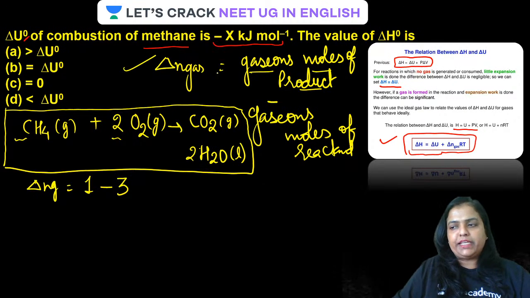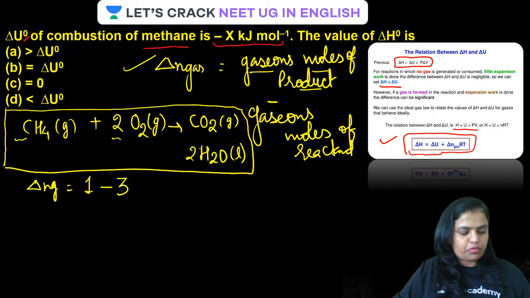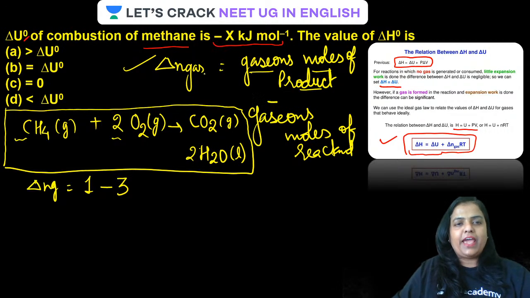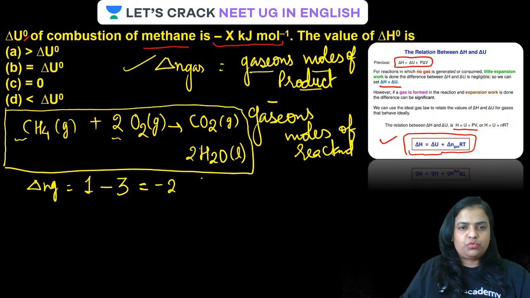To calculate delta n g, you take only the gaseous moles of product and subtract the gaseous moles of reactant. So it is going to be minus 2. Is that clear?